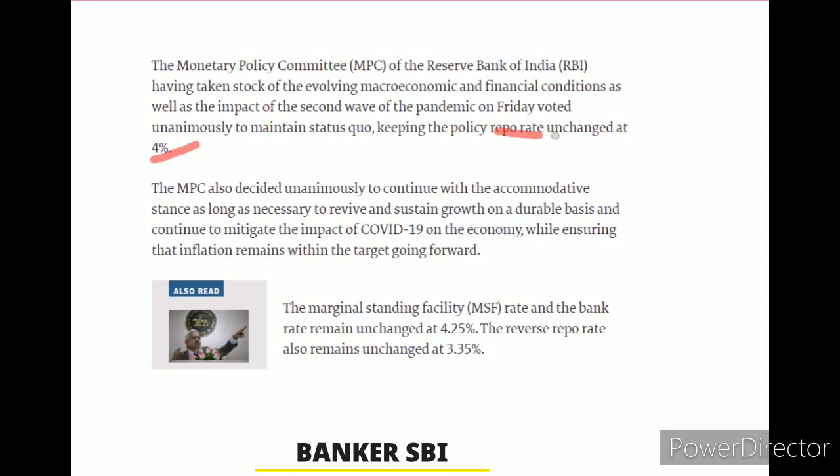What are the rates? CRR and SLR. CRR means cash reserve ratio. SLR means statutory liquid ratio. And repo rate, reverse repo rate and MSF, marginal standing facility. Here you see MSF, and bank rate is also there. I will explain each point clearly so you can understand.